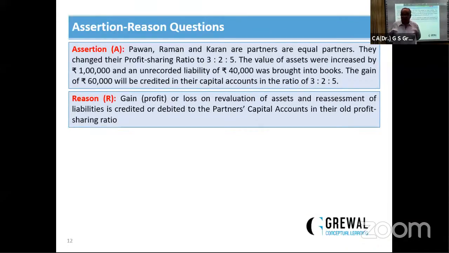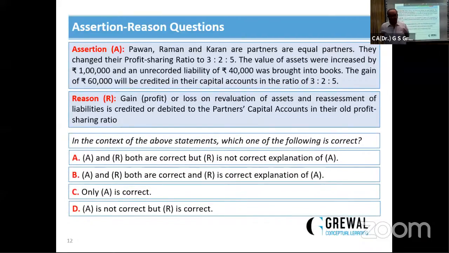Pawan, Raman, and Karan are equal partners. They change their profit sharing ratio. From equal, now they are 3:2:5. The value of asset was increased by 1 lakh, and unrecorded liability of rupees brought into the books. The gain will be credited in the capital account in the ratio of 3:2:5. ये assertion ही wrong हो गया.